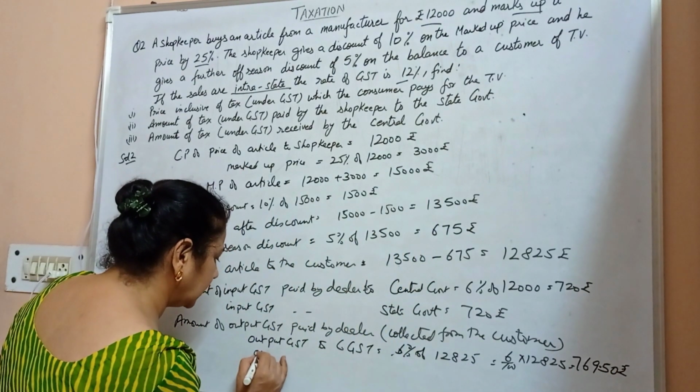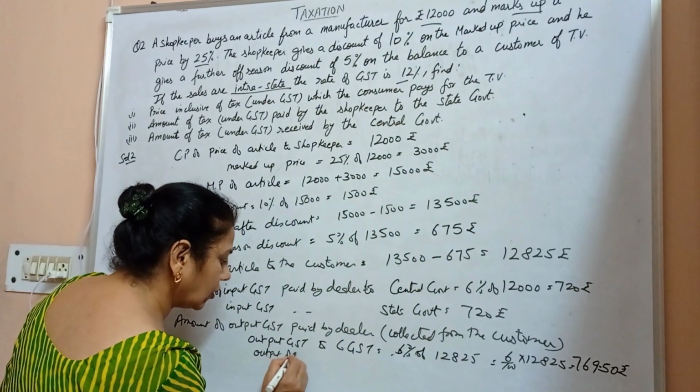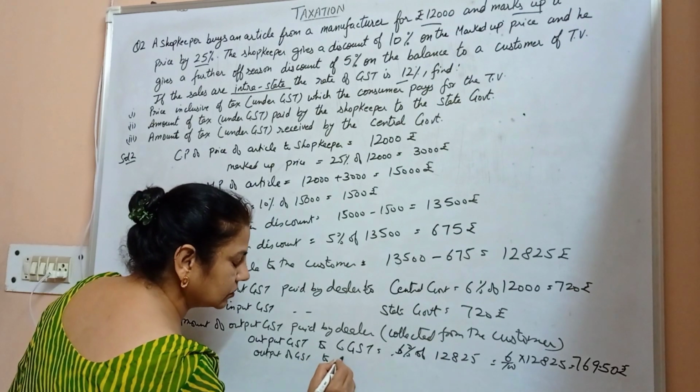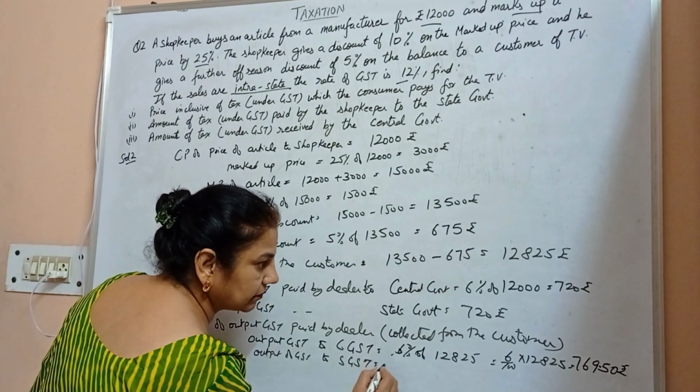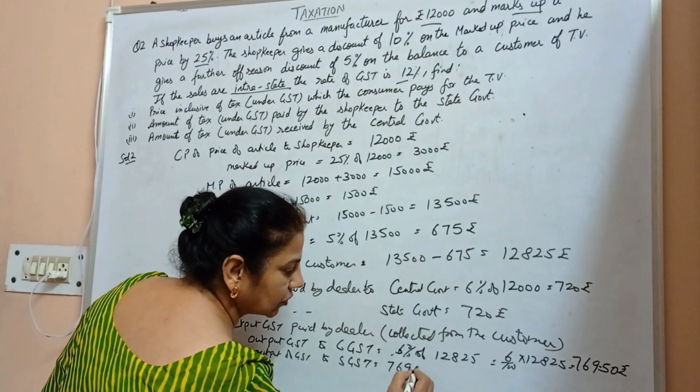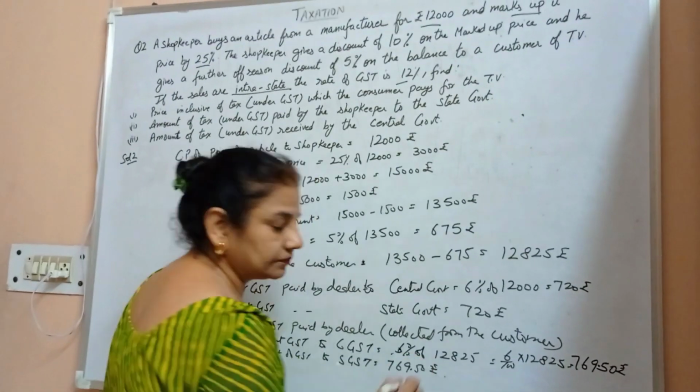And similarly, the output GST to the state government, the state goods and service tax, will be again 769 rupees 50 paisa.